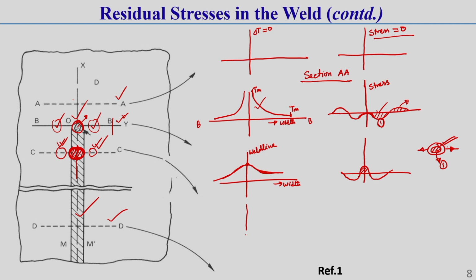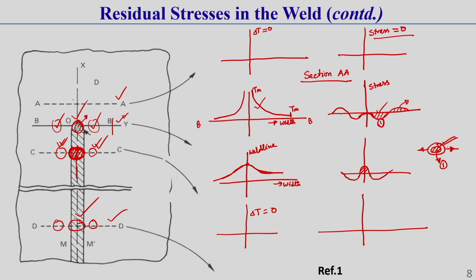In this zone the material contracts fully, that means it is fully solidified. Whatever contraction force should be there is at its maximum level, because the temperature has returned to 0, but that contraction is further restricted by the surrounding material.